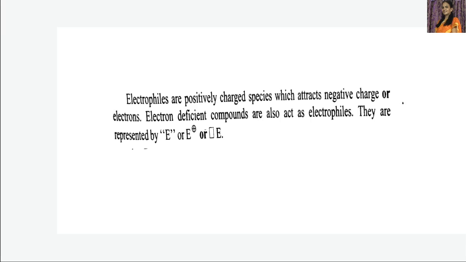Generally these electrophiles are represented by either E, or E plus, or E with an empty orbital, because it is an electron deficient compound.